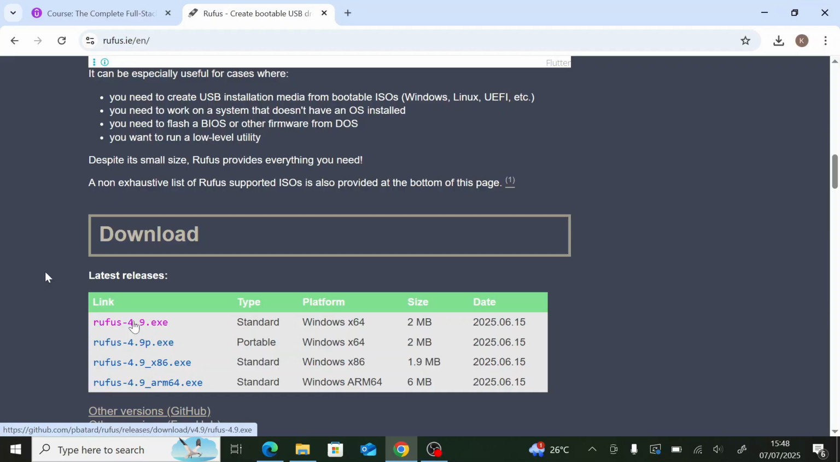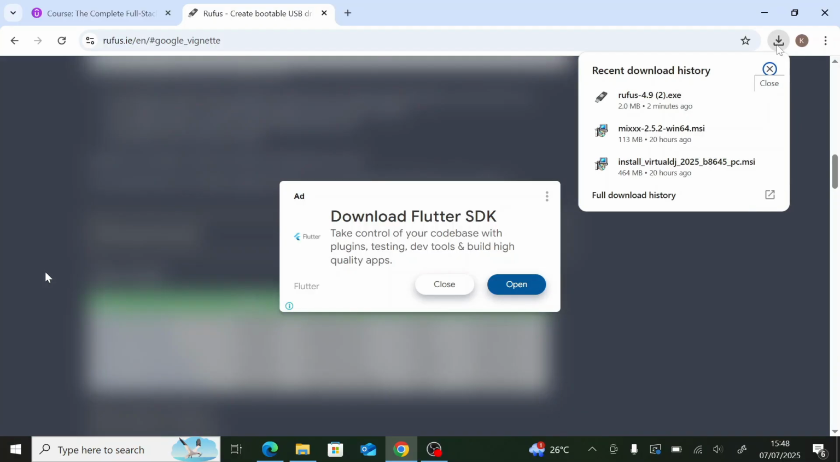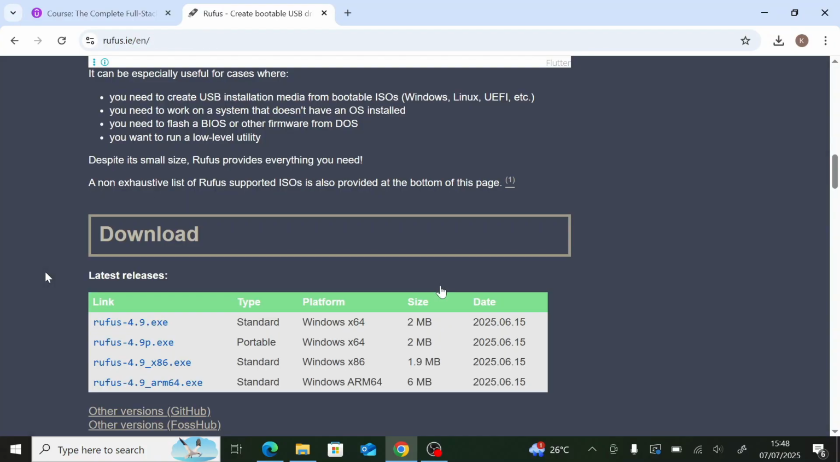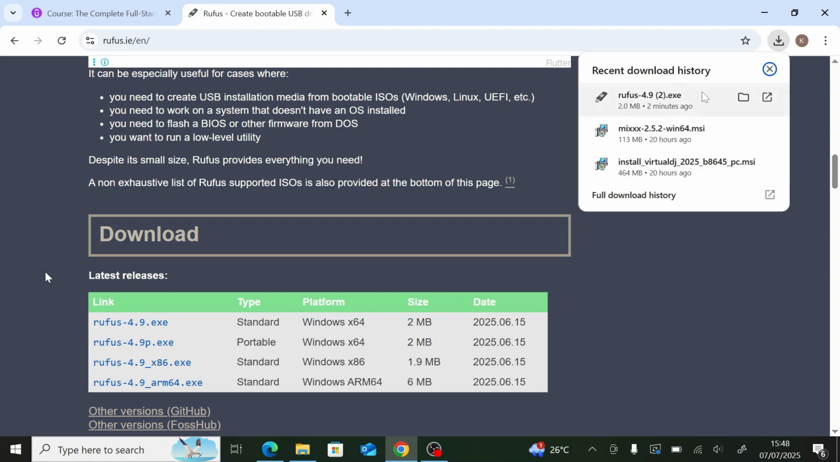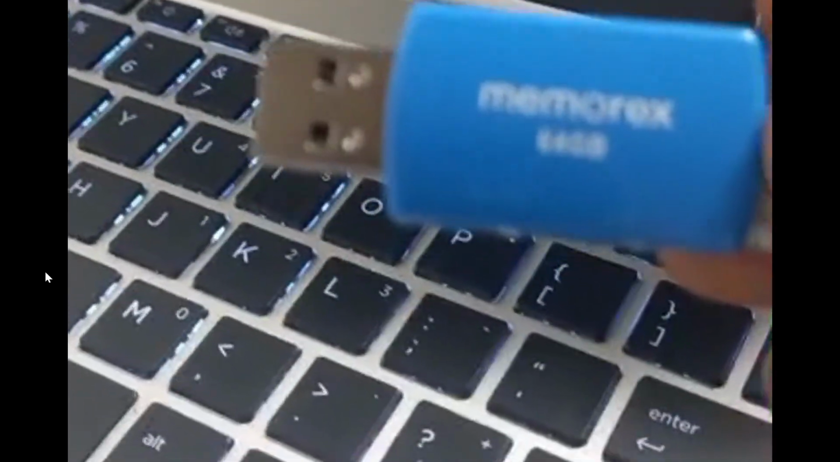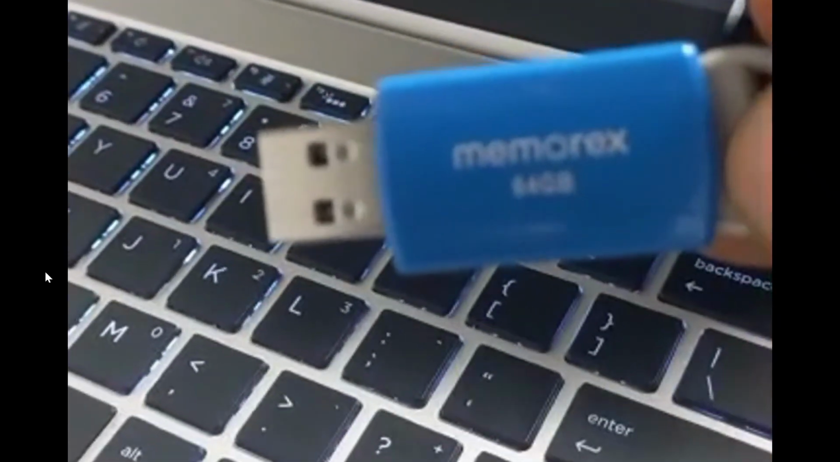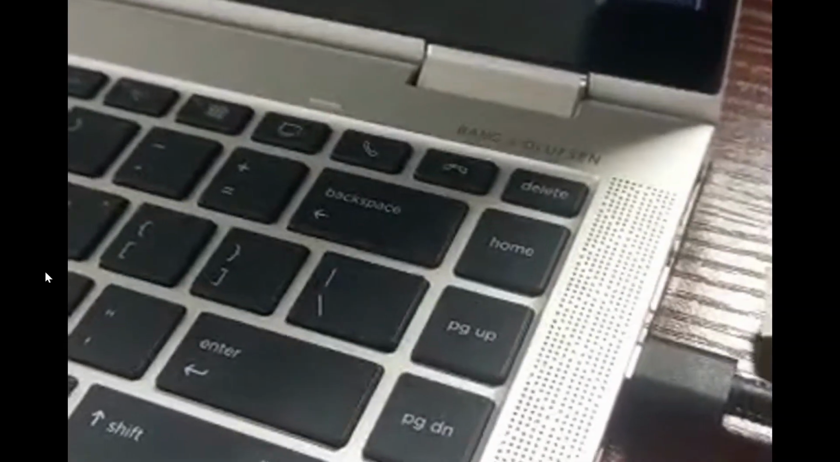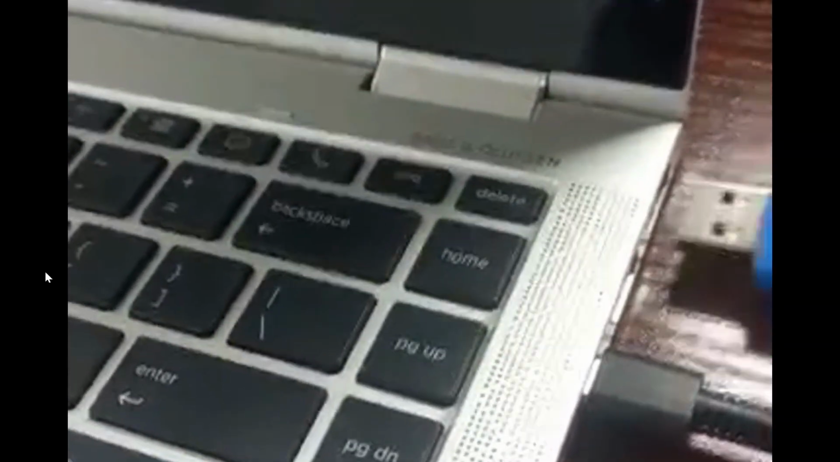Rufus software. There are many softwares, but I prefer using Rufus. There are other software, but Rufus has an advantage for me. I don't know for you. So I open it in my folder. I saved mine on my desktop. So I now have to load it on my USB drive. This USB is going to be used to install Windows 11 on an unsupported PC.